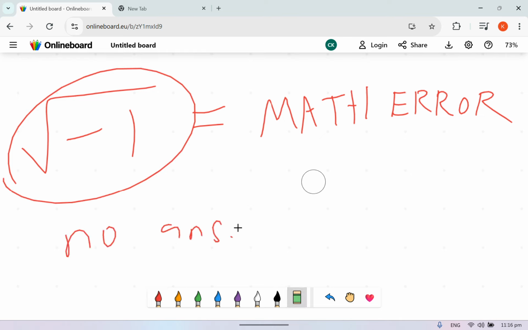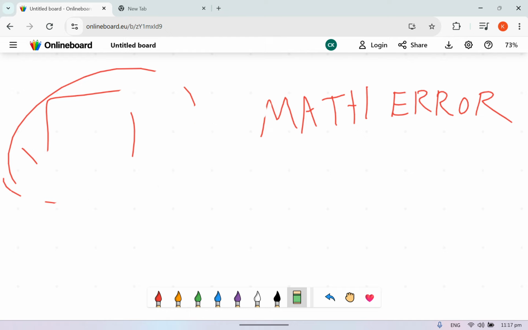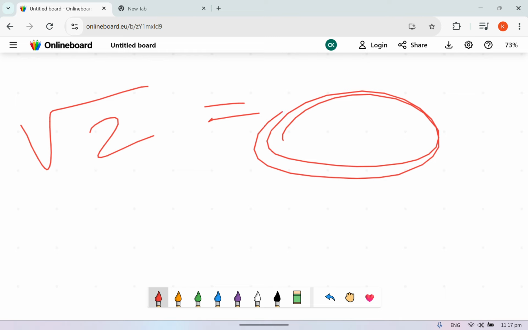So here's the thing. I'll explain why this has no answer later on. But firstly, just now, when we went through square root of 2, I know that is irrational. It cannot be expressed as a fraction, but there's still some form of answer when you click it in the calculator. This has no answer.